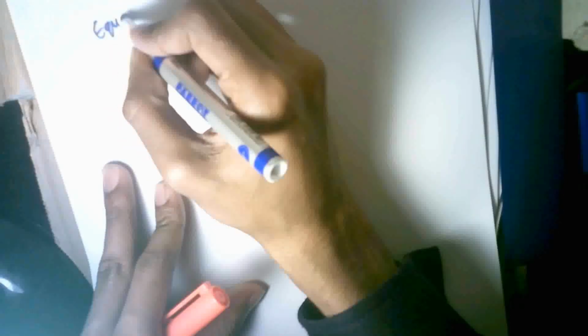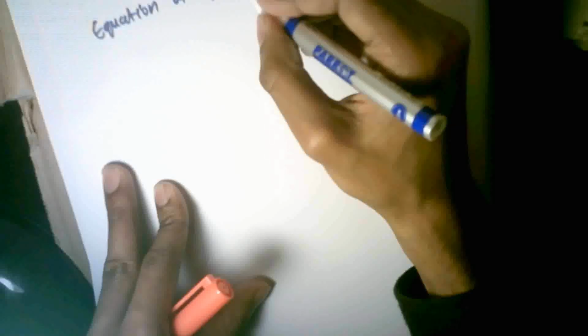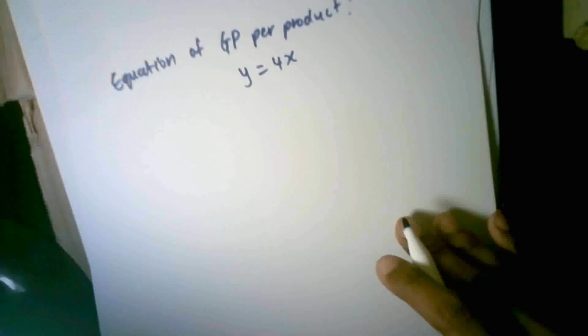If you can recall, the equation of the g of x graph, the gross profit per product graph, was y is equal to 4x. We just calculated that.